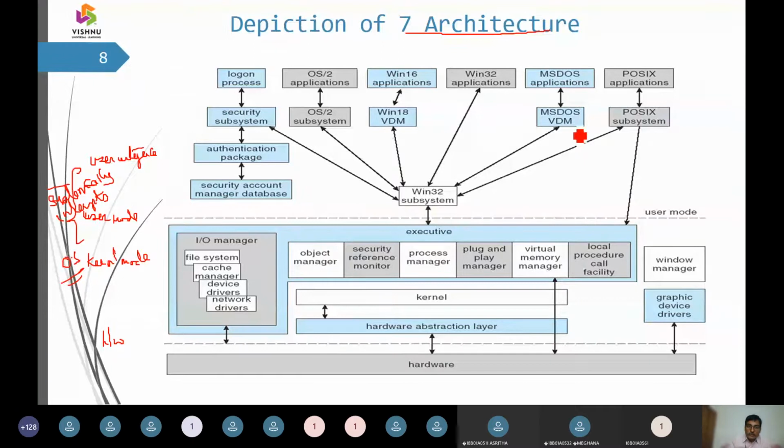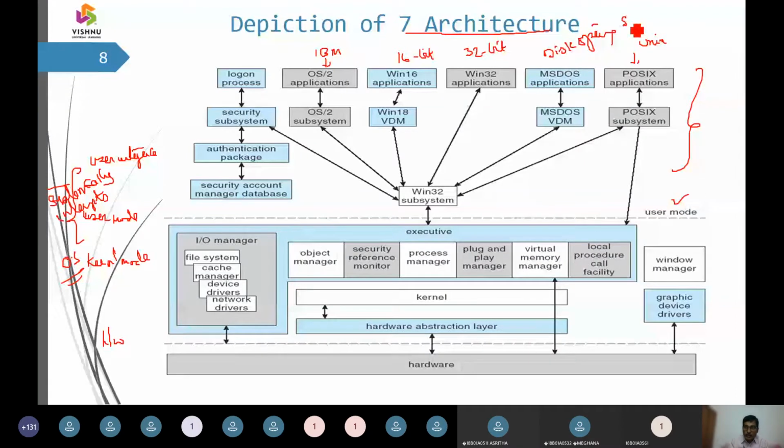Now you can see that Windows 7 supports, in parallel, IBM OS/2 and the portable Unix operating system POSIX. To those, it acts as a subsystem here. That is the user mode. And it is going to support 16-bit applications, 32-bit applications, and the disk operating system, that is what we are going to call CMD.